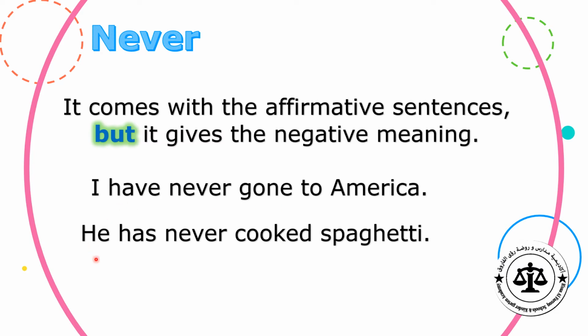And in the second example, he is singular, so we use has never cooked. This is the regular verb, verb 3, spaghetti. So this is the present perfect with never. What about ever? Let's start with ever in present perfect.